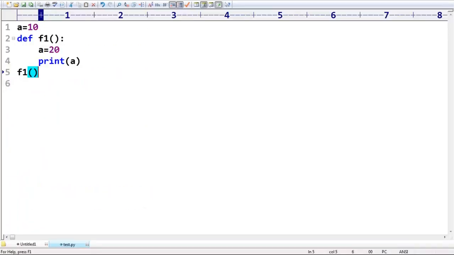But my requirement is, sir, I don't want that 20. I want the global variable value, sir. Because by default priority is always local only. If the local is not there, then A means the global will come. But here the local copy is there. That's why the local copy is going to get the highest priority. Okay, 20. But I don't want local, sir. I want global. What is the way?